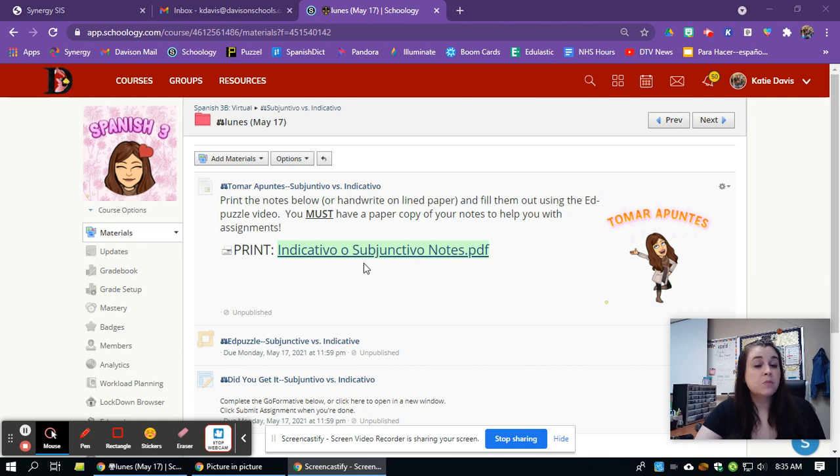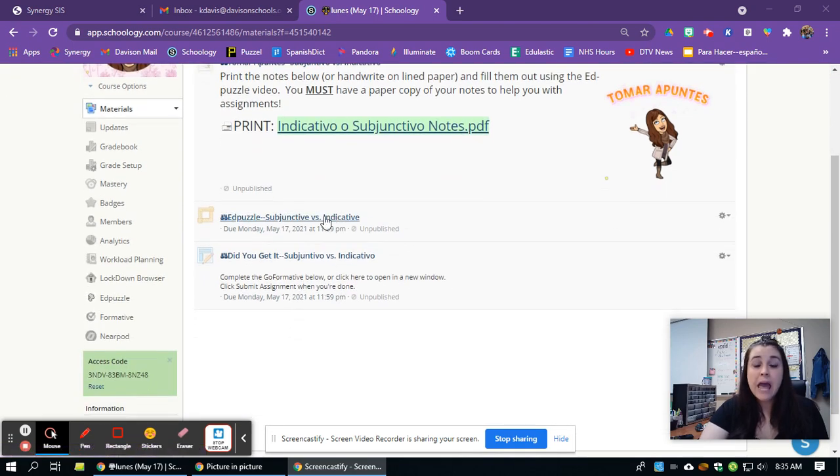So we learned how to do the subjunctive last chapter with impersonal expressions, but there are some impersonal expressions that we do not use the subjunctive with. We just use regular present tense or indicative tense. So you're going to print these notes, fill them out, use either Cami or handwrite them, whatever is easiest for you. You'll use the Edpuzzle video to fill them out. And then you'll learn when to use subjunctive, when to use indicative. It's pretty straightforward, just a little bit of review, going back to regular present tense on there for you.